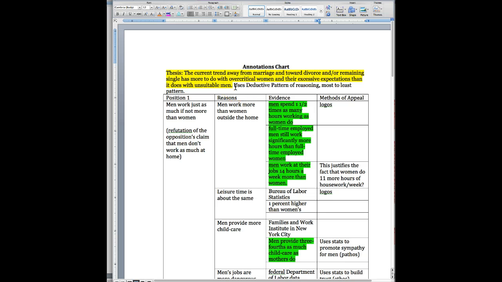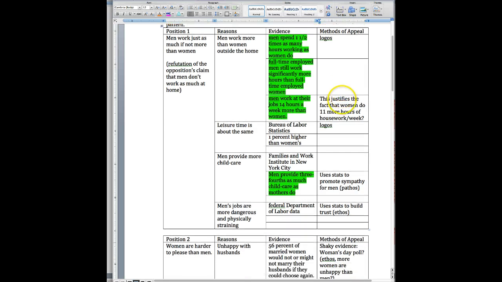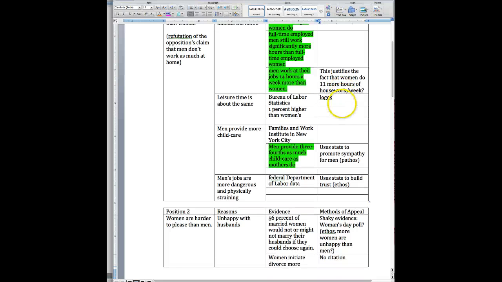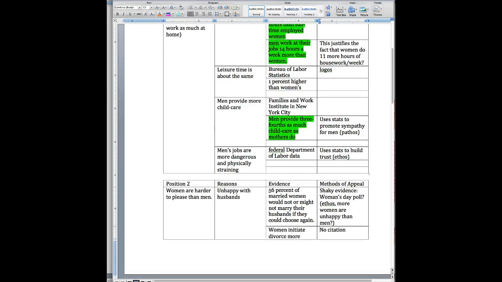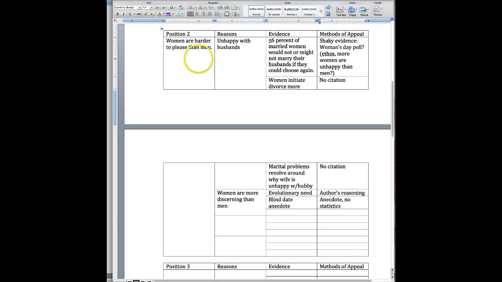Judging on what we've read in Chapter 3, Critical Thinking Processes, we can see the different methods of appeal that they use. We can also see that they're using a deductive pattern of reasoning. They're starting with a really broad statement, and then they're using specifics to back it up. And then they're also using a most to least argument, because you can see that they spend a lot of time at the beginning stating all of these facts and refuting this claim that men don't work as much as women. And then at the end, when they talk about how women are just harder to please than men,